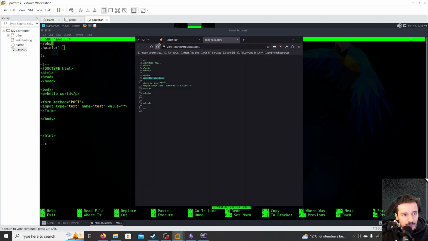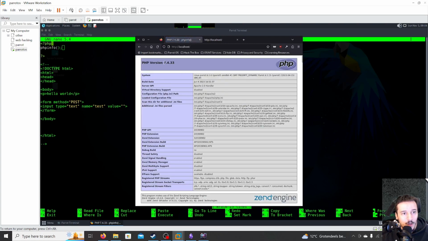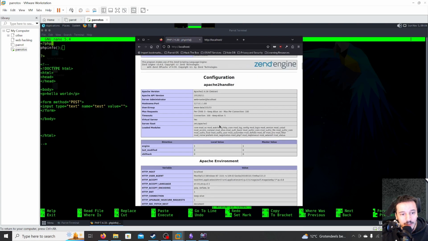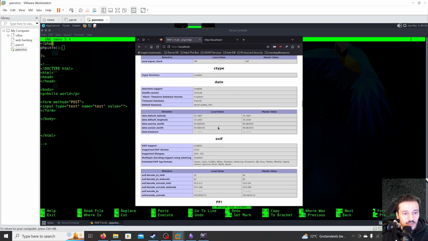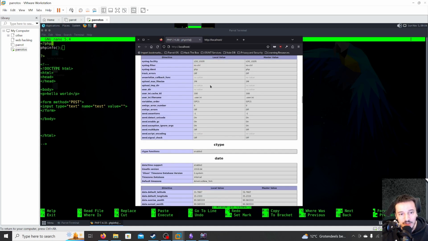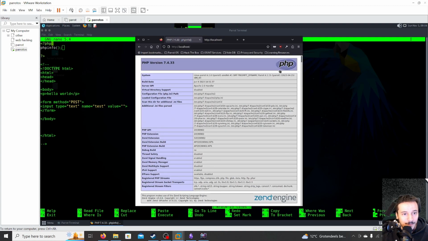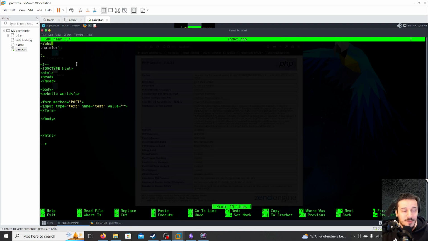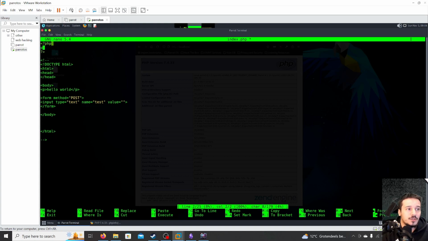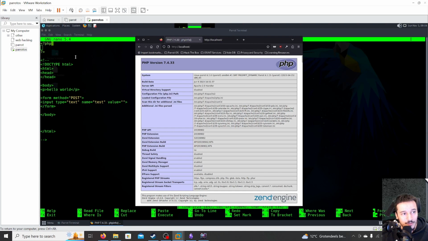And if we refresh the page now, we can see our PHP is working because it displays our PHP information. This function basically prints out this entire PHP info output. So that's basically what it is. I will explain what a function is a little bit later. Before I do that, I'm gonna show you how to display information on the browser using PHP.